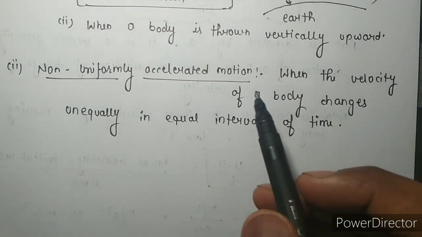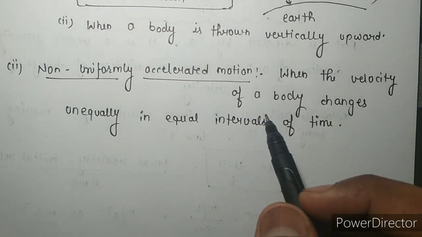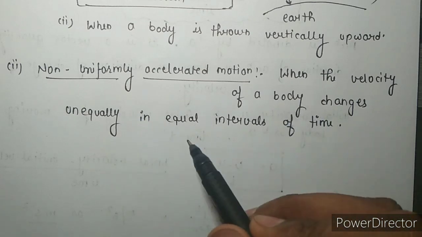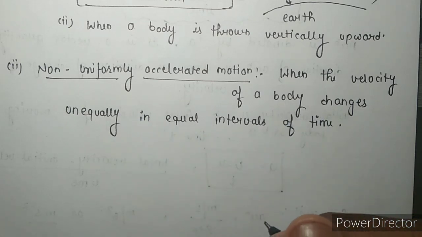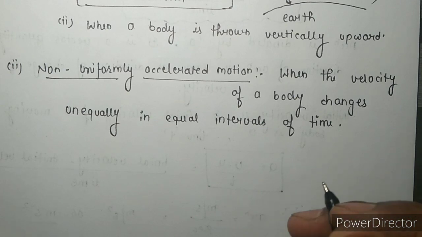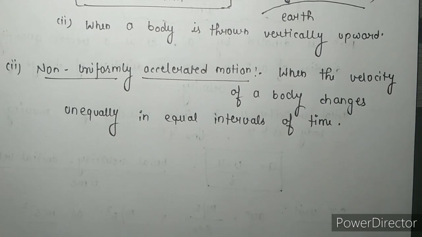So the definition of non-uniformly accelerated motion is that when the velocity of a body changes unequally in equal intervals of time, means when the body changes its velocity non-uniformly, alternately increasing or decreasing, this type of motion is called non-uniformly accelerated motion.